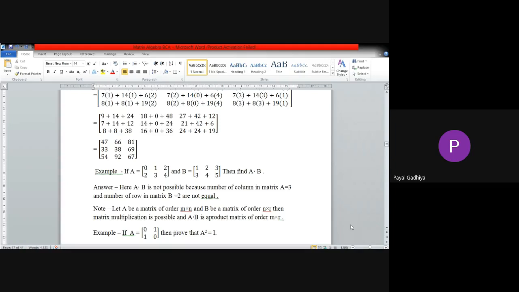Quickly, it will not take even more than 1 minute. What will be A square? Write in the chat box. And those who are not giving answers in the chat box, I'm not going to give you attendance.